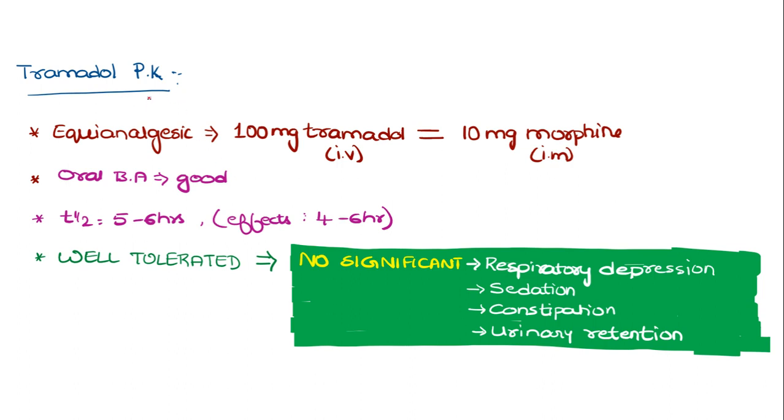Coming to the pharmacokinetic properties of tramadol, it has got equi-analgesic activity. So 100 milligram of tramadol after IV injection is equal to 10 milligram of morphine after IM injection. It has got good oral bioavailability with a plasma half-life of 5 to 6 hours, and its action will last for 4 to 6 hours, and it's a well tolerated drug. What is the reason for it? Because it has got no significant respiratory depression, and sedation, constipation, as well as urinary retention are less marked.